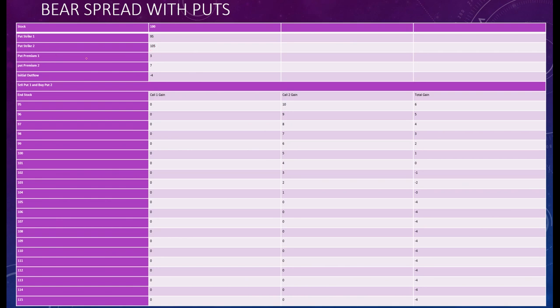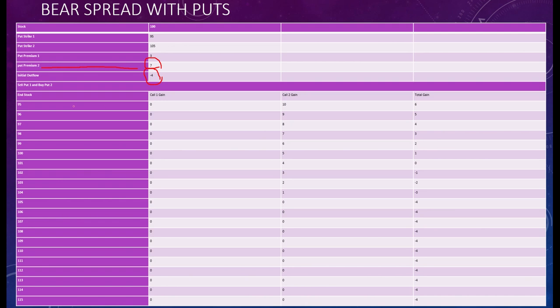Put premium 1 is 3 because you are selling, so you are receiving rupees 3. Put premium 2 is 7 because you are buying a put, so you are paying 7 rupees. So your initial outflow is rupees 4.